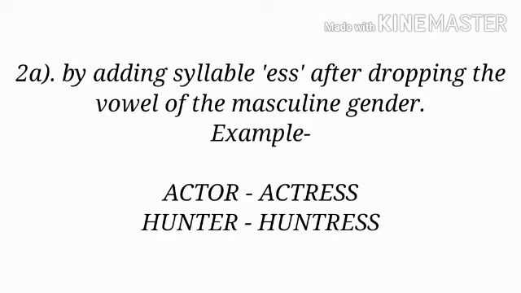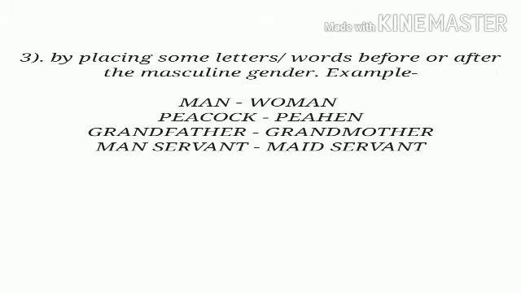For example, actor becomes actress. Here, the vowel O is omitted and syllable ESS is added. Similarly, hunter becomes huntress. Clear?